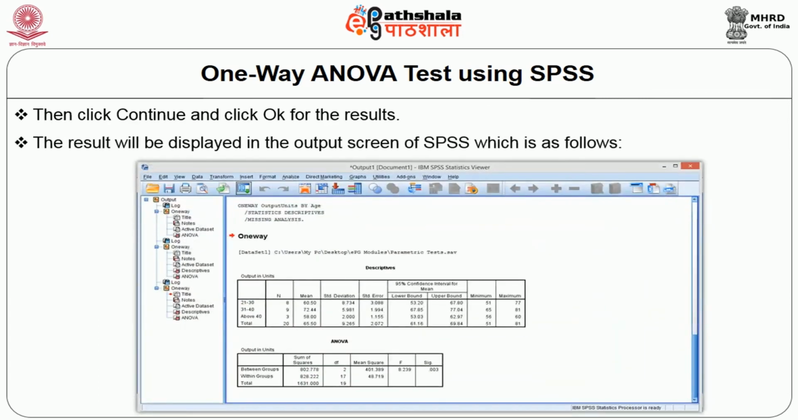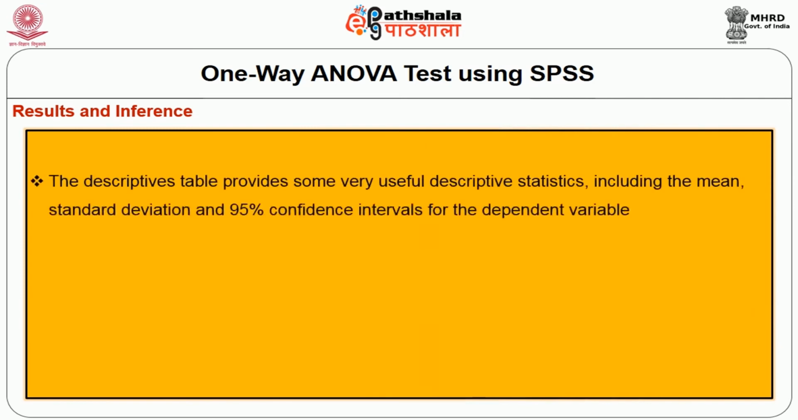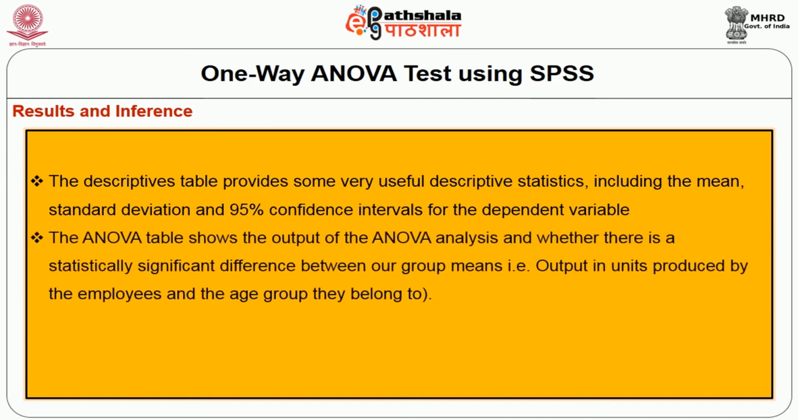The results will be displayed in the output screen of SPSS, which is as follows. The results and inference. The descriptive table provides some very useful descriptive statistics, including the mean, standard deviation and 95% confidence interval for the dependent variable. The ANOVA table shows the output of the ANOVA analysis and whether there is statistically significant difference between our group means, that is output in units produced by the employees, and the age group they belong to.